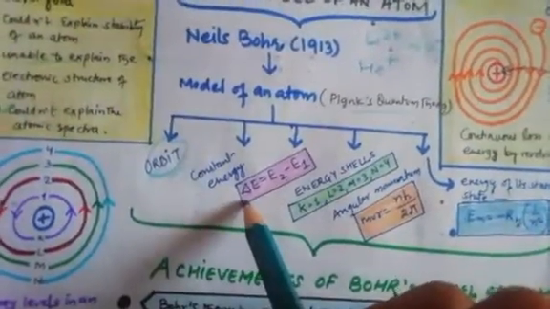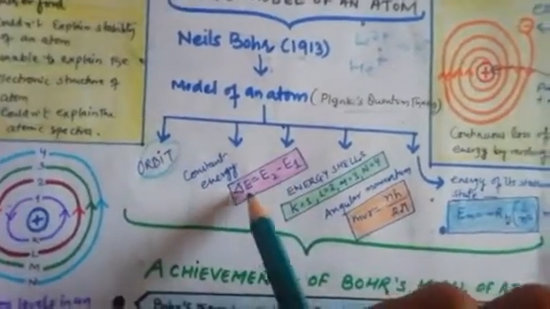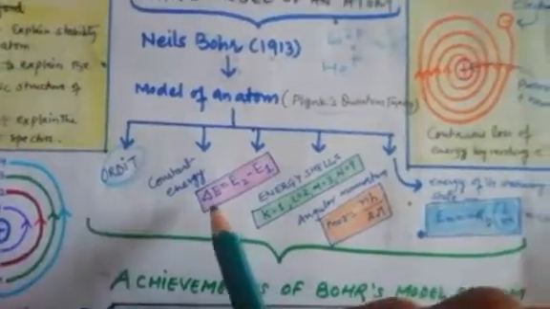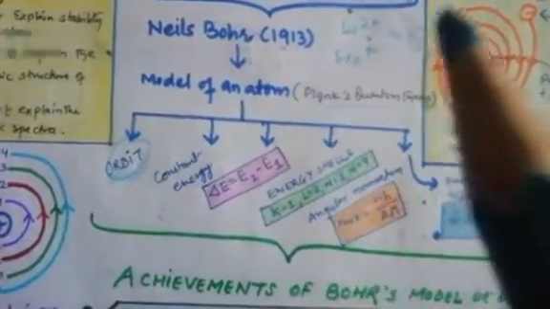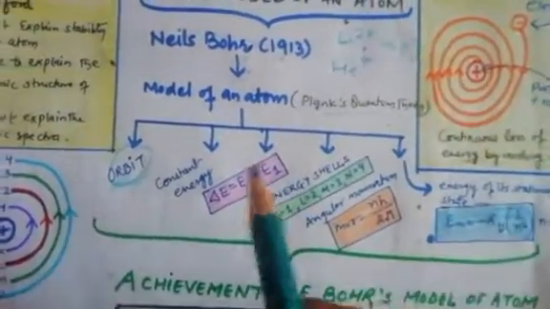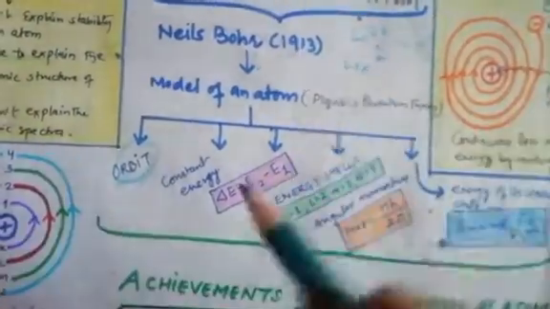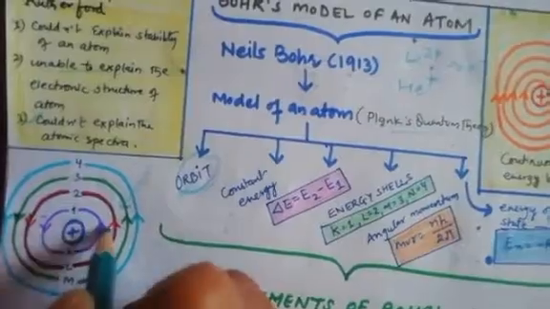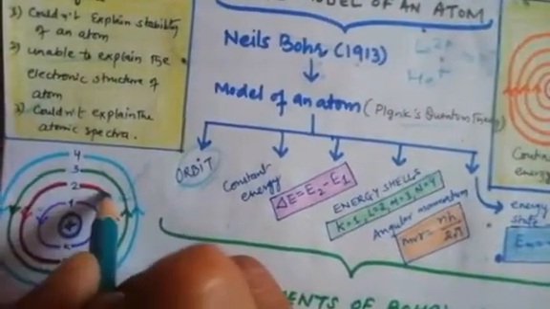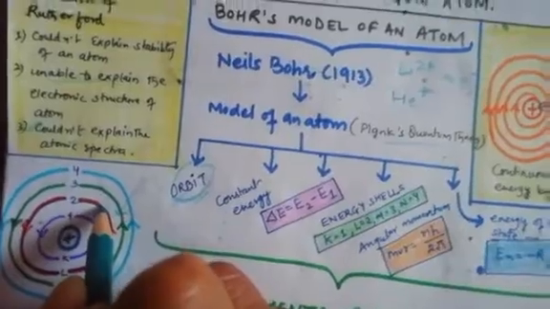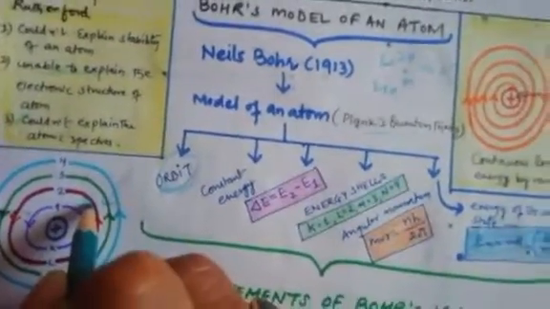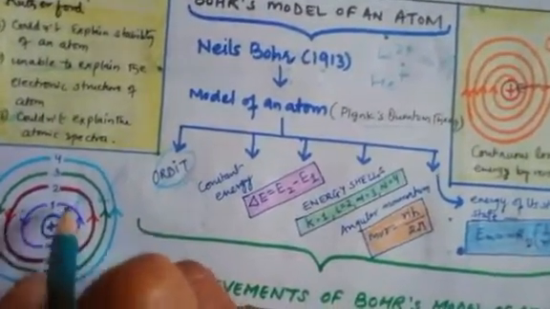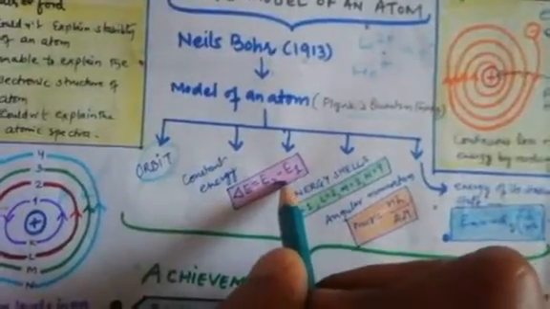Third, in which delta E is equal to E2 minus E1. It means that when a required amount of energy is supplied to an electron, it absorbs the same fixed amount of energy in the form of a bundle, which is called a quantum, and in the same way it jumps to the higher stationary state. Let's suppose an electron is gaining energy from an outside source, so it is carrying extra energy. Because of that, the electron jumps to the higher stationary state, which is called the excited state, but it will not remain there too long. Again it loses the same amount of energy and drops down. That change in energy we can calculate.